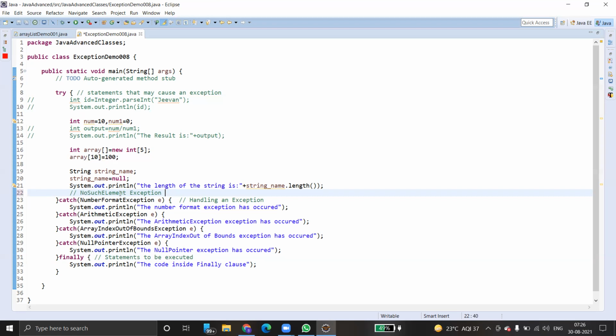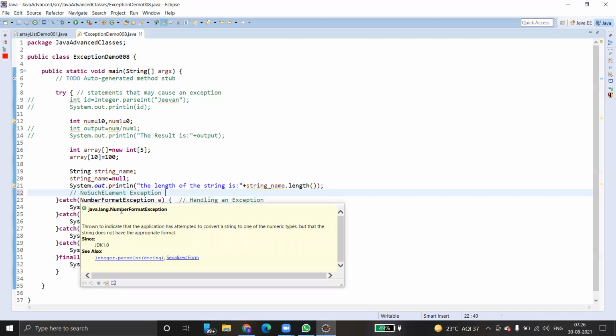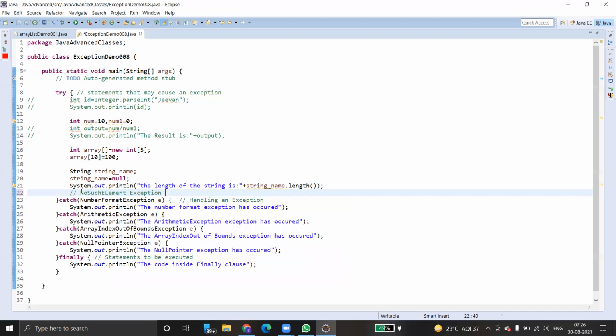See, number format exception is there, which we derive from java.lang.NumberFormatException. But if you take no such element exception, it is nowhere related to Java.